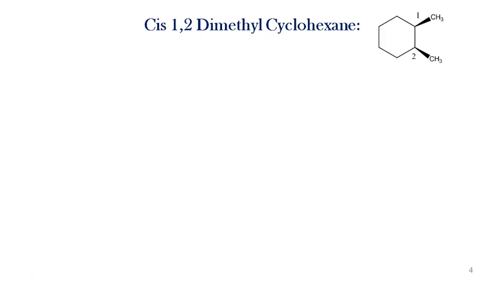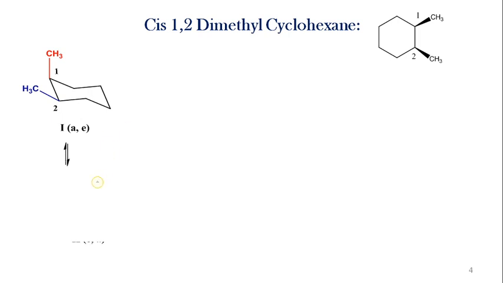Then 1,2 dimethyl cyclohexane, there are two geometrical isomers. One is the cis isomer and the second is the trans isomer. First we can see the cis 1,2 dimethyl cyclohexane. This is the first conformer, the axial equatorial conformer, in which one methyl group is present at axial and the second is present at equatorial on carbon number 2. If we flip the ring, then we get the equatorial axial conformer, meaning on ring flipping, the axial methyl is converted into equatorial, while the equatorial is converted into axial.